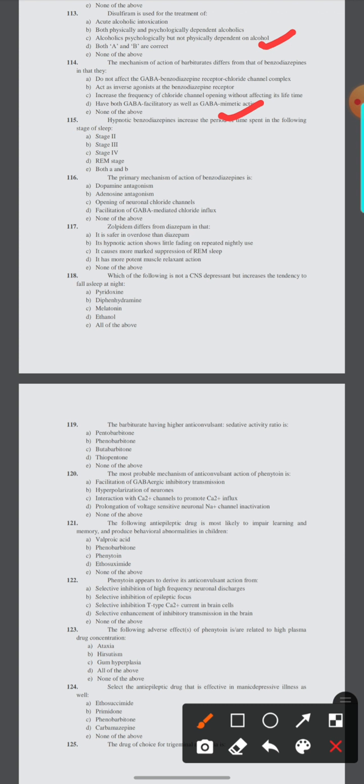115. Hypnotic benzodiazepines increase the time spent in the following stage of sleep: stage two, stage three, stage four, REM stage, both A and B. Here the option number A, stage two.